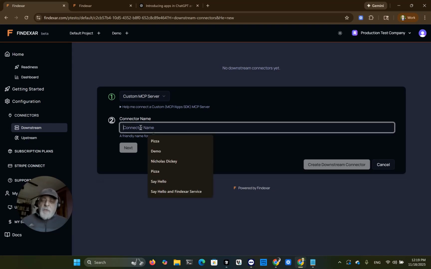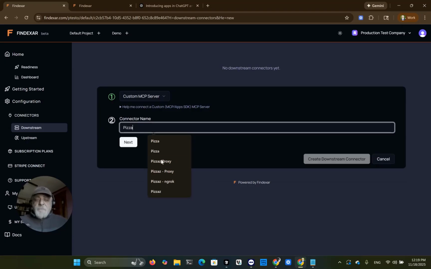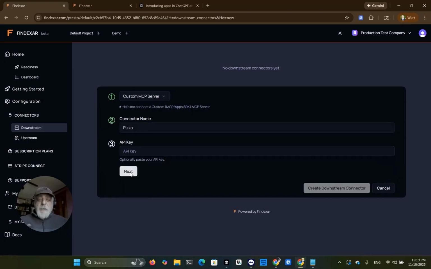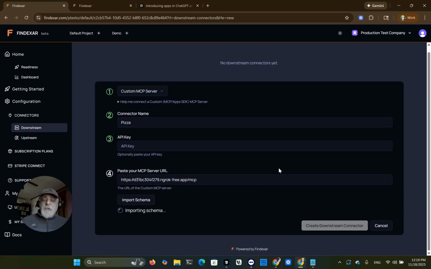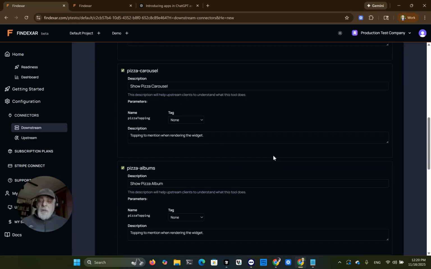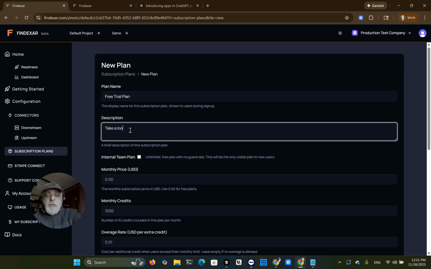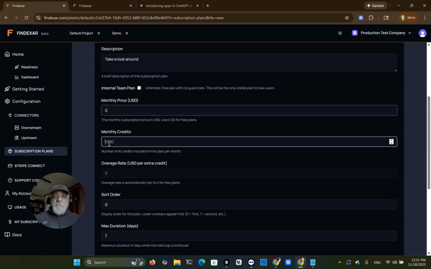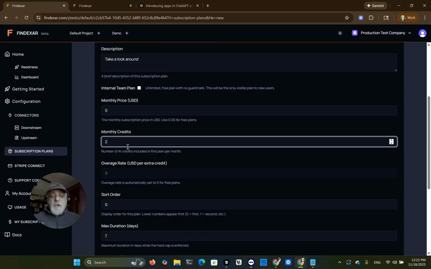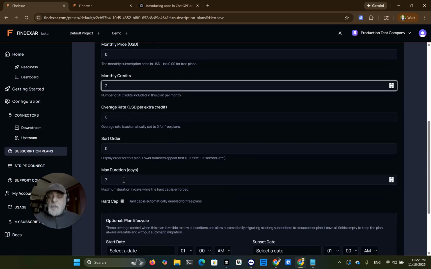Here we will call it pizza, creatively. There is no API key involved. And we have that same ngrok endpoint. We will import the schema just like ChatGPT did, only 10 times faster. Take a look around. Monthly price 0. That's what makes it a free plan. And we will make it very restricted, only 2 credits, because we want to demonstrate how the user runs out of credits.